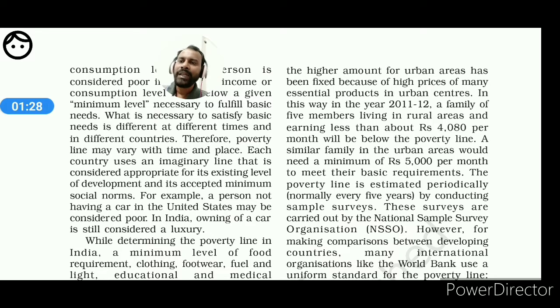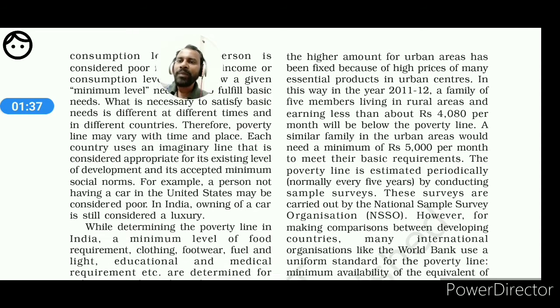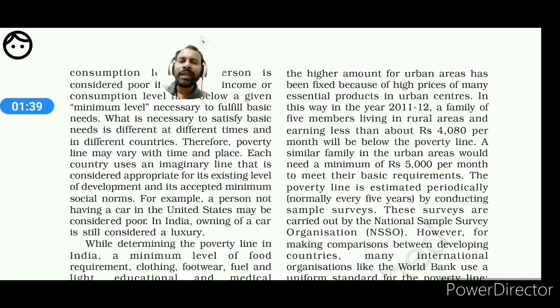What is the reason behind it? The reason is mainly that the people can manage everything, the basic amenities, in rural areas at a comparatively lower price. Suppose I take the example of consumption of food materials, it may be potato, it may be rice, or other sources of fuel.